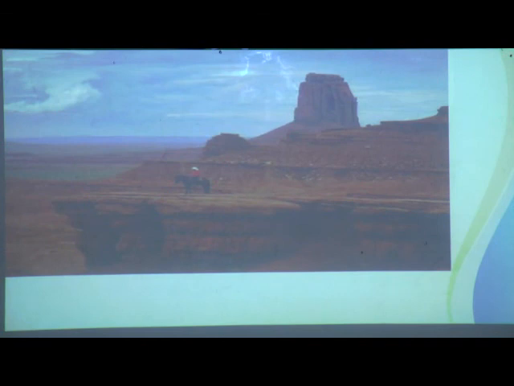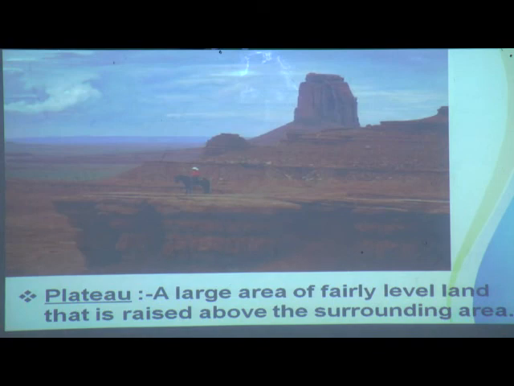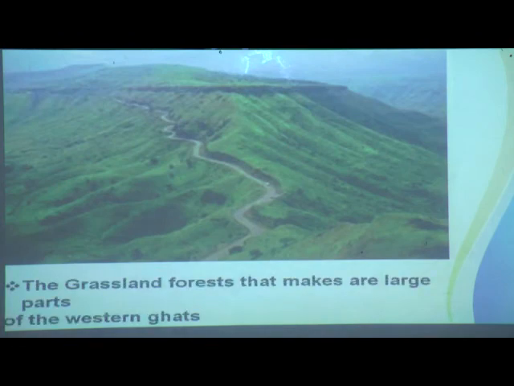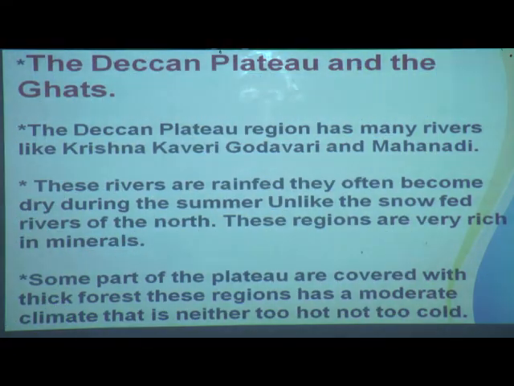Next, children, this is a plateau, a large area of fairly level land that is raised above the surrounding area. See, this is the Ghat. Can you see the Ghats? The grassland and forest make up a large part of the Western Ghats. Can you see this Western Ghats? Yes, the Deccan Plateau and the Ghats.